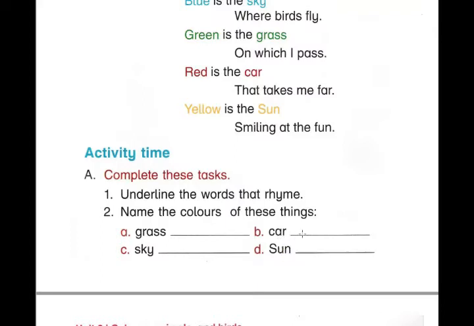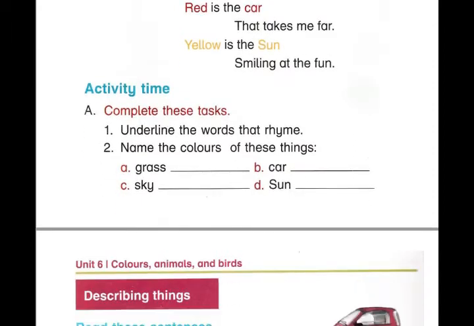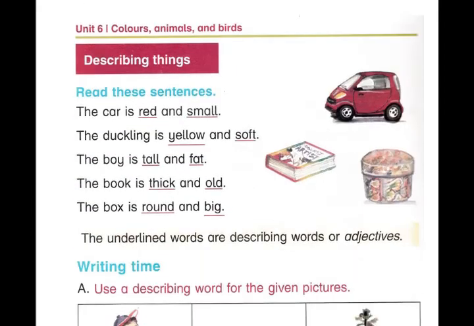Car, F for. Car is red. So you have to write here RED, red. And the sun is yellow. So you have to write here yellow, YELLOW, yellow. Now come to the next page,